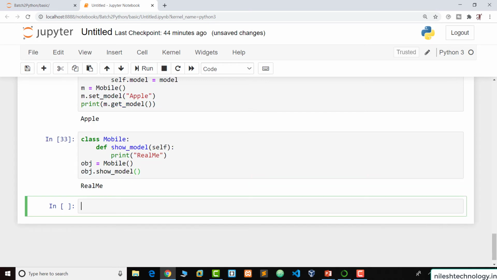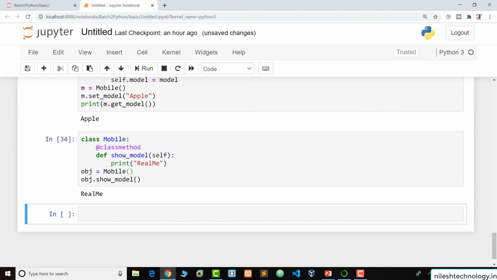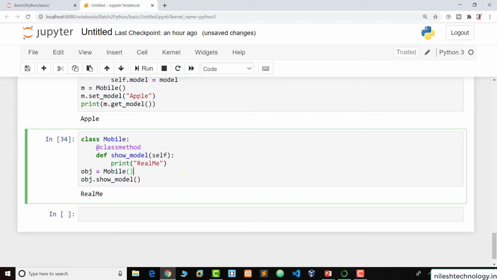So this is my normal function. So if you want to convert this function to a class method, we just use the @classmethod decorator, and when we run, same output without error. So after some time we will discuss the difference between these two methods. So just hold your question until that time.